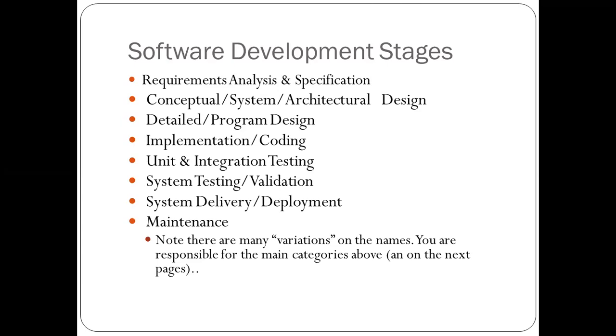Number two is the conceptual or the system or architectural design. So first is the requirement analysis and specification. We will specify each and every point. After that, we will start the work at point two. Then conceptual. What is the conceptual? That is the internal architecture. Conceptual or system or architectural design. So here the design phase will start. So we will concentrate over the internal logic of the software. So here we will do the actual designing.